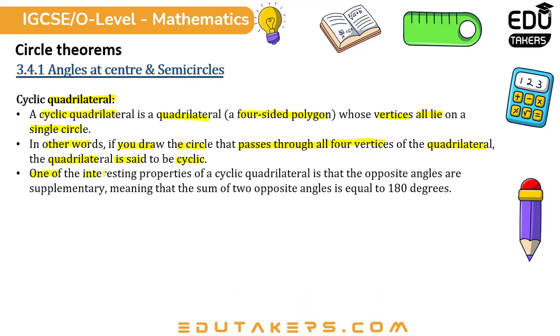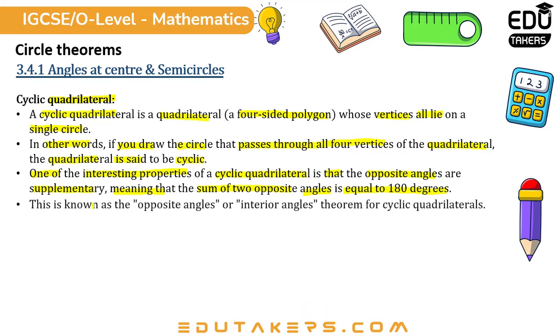One of the interesting properties of a cyclic quadrilateral is that the opposite angles are supplementary, meaning that the sum of two opposite angles is equal to 180 degrees. This is known as the opposite angles theorem, or interior angles theorem, for cyclic quadrilaterals.